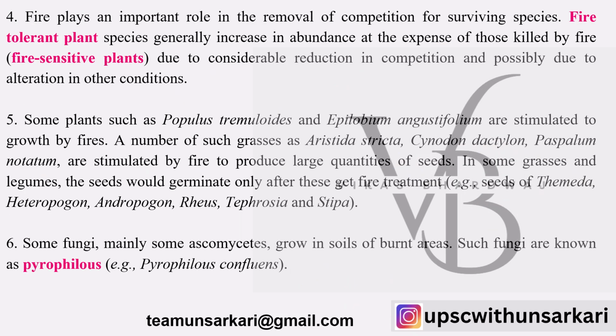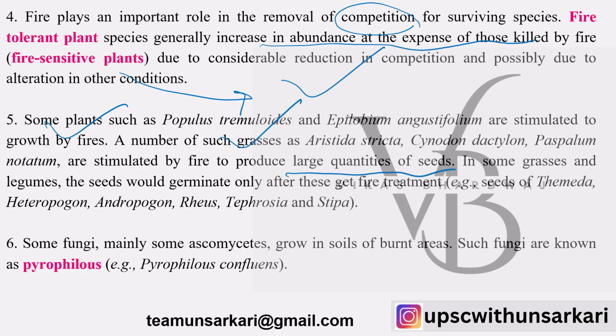Fire plays an important role in removal of competition for surviving species. Fire-tolerant species generally increase in abundance at the expense of those which are killed by fire, because there are many fire-sensitive plants that will be reduced in number. So there is less competition. And some plants such as Populus tremuloides or Epilobium are stimulated to grow by fires. A number of grasses are also like that. They are stimulated by fire to produce large quantities of seeds. In some grasses and legumes, the seeds germinate only after they get fire treatment.